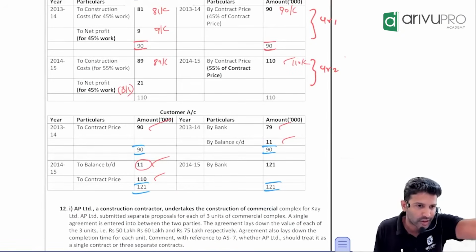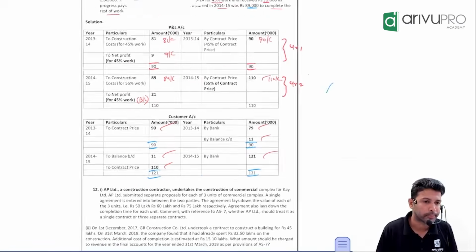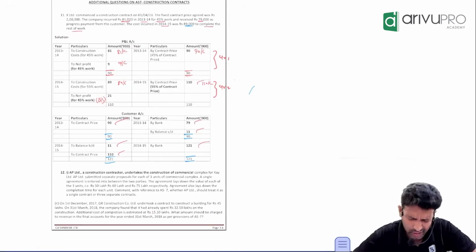Fully you will receive. How much is that full amount? 11,000 you have to receive as opening balance. 1,10,000 more you have to receive now. So totally how much you will receive? 1,21,000 balance. That's all it is. This is another way. Not that popular, but I think once or twice it has come.